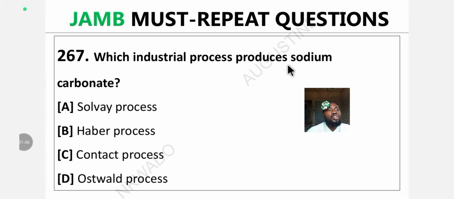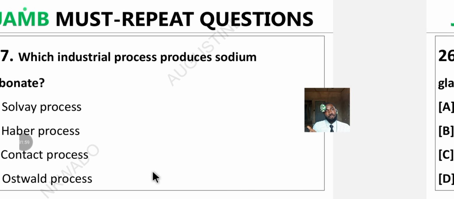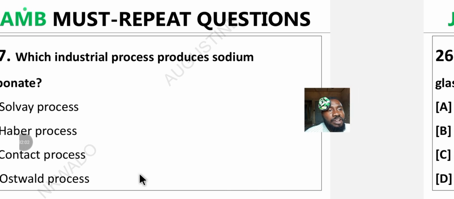Question 267. Which industrial process produces sodium carbonate? A. Solvay process. B. Haber process. C. Contact process. D. Ostwald process. I know you know the answer. Please don't disappoint me. I just taught you this thing now. Drop the answer in the comment section for me.